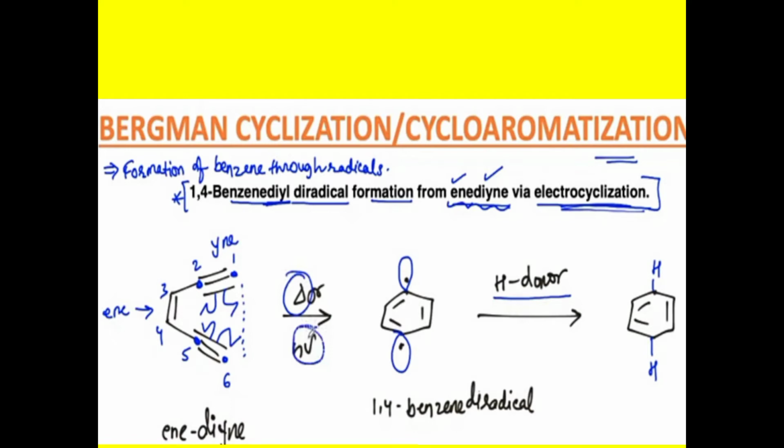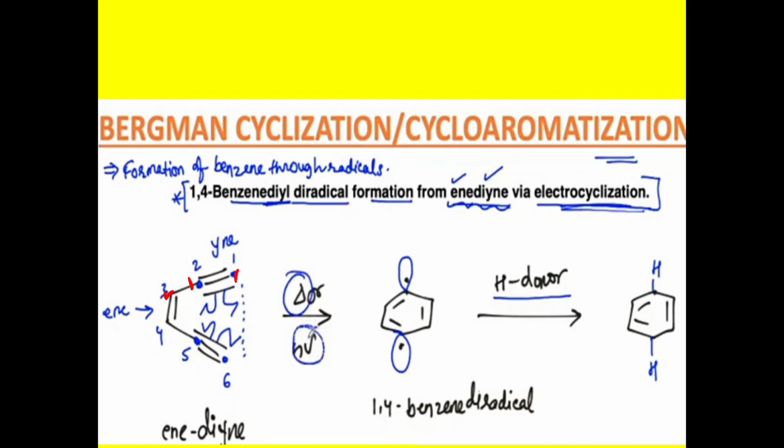Here is a carbon-carbon bond, and here again a carbon-carbon bond. So we have to write down the numbering of the carbon atoms. How many carbons are present here? 1, 2, 3, 4, 5 and 6. So there are six carbons, and we have to form a six-membered benzene ring. Why? Because there are six carbon atoms here.